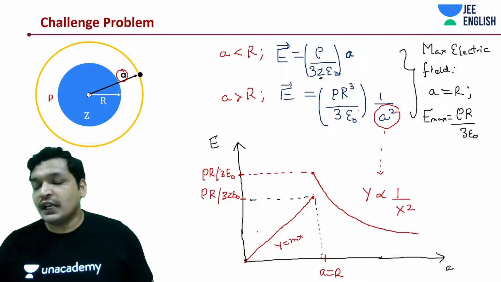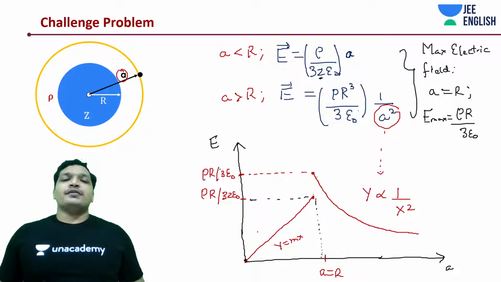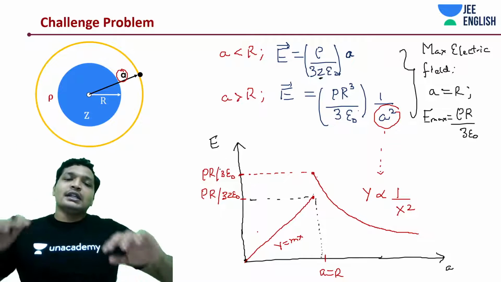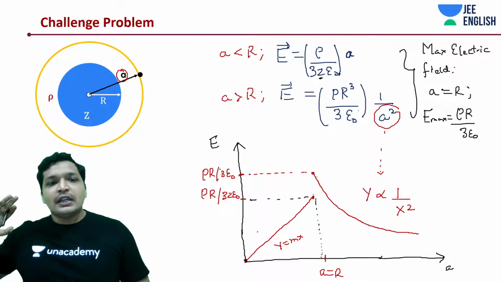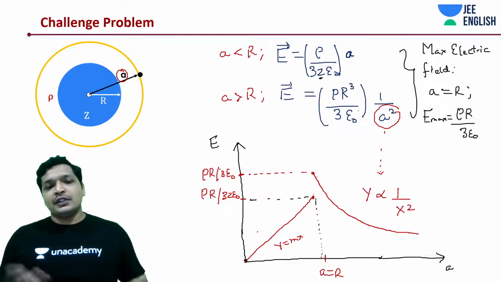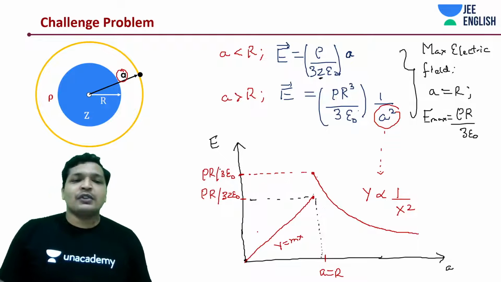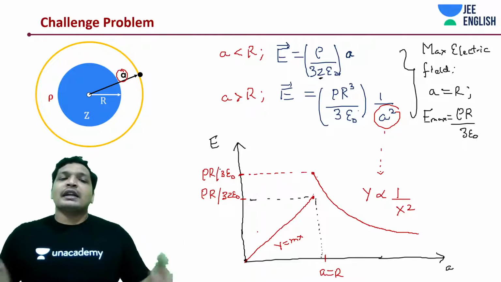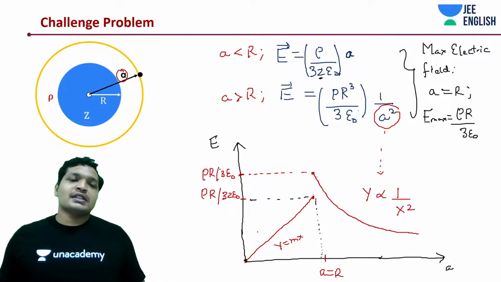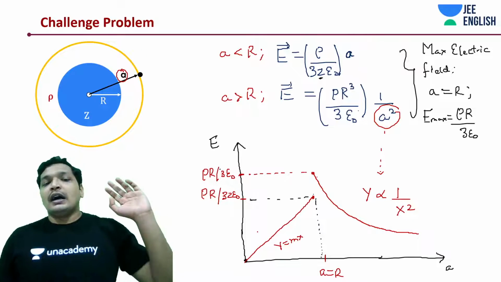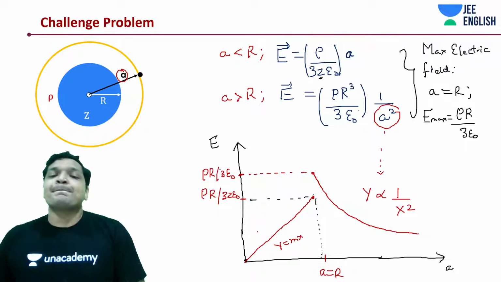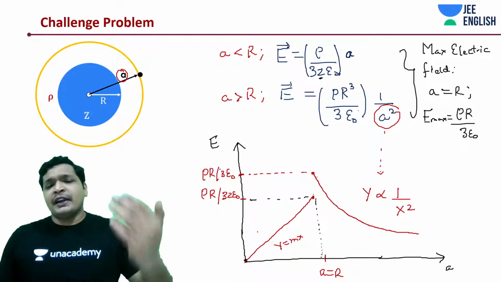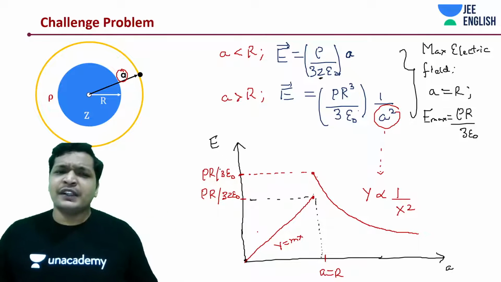So what we did is we analyzed and found the electric field, two equations. We did all the Gauss's law thing, and we said inside the surface we are present in a medium that has a dielectric constant, hence charge polarization will be there. Irrespective of whatever fields flow, there will be some opposition field. If at all a charge is present in a dielectric medium, you can assume the field to be present as E by Z. If I say the dielectric medium has dielectric constant Z or relative permittivity Z, then there would be a little weaker field in the medium, divided by Z.